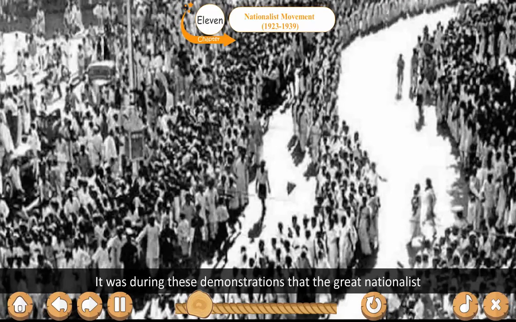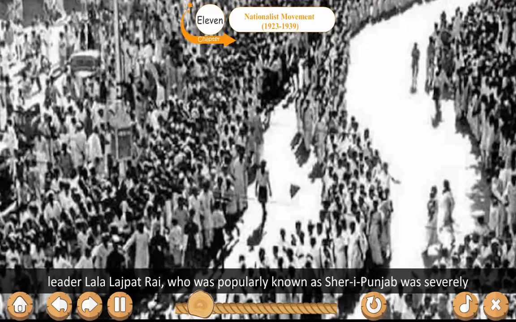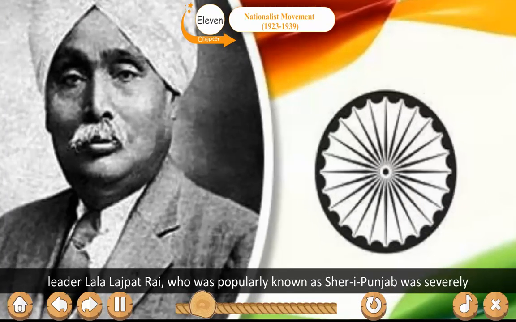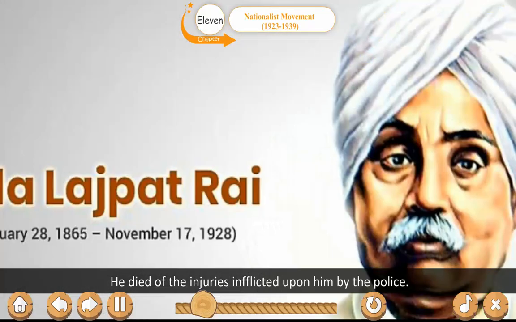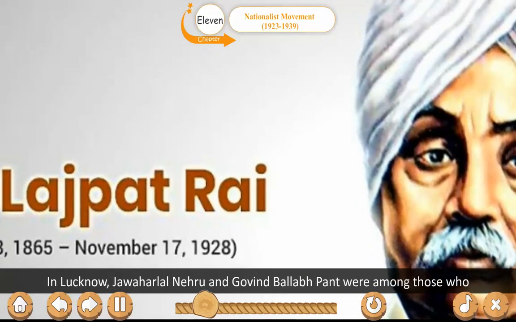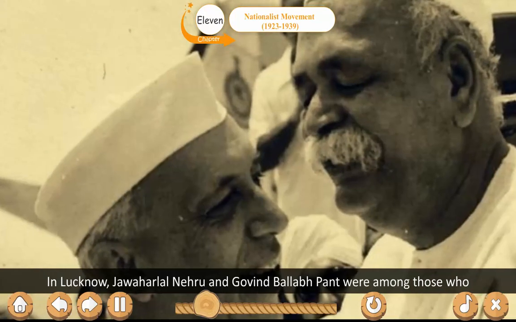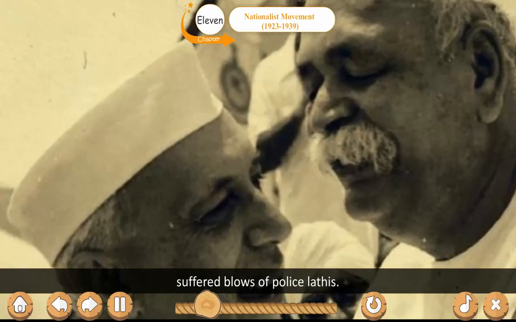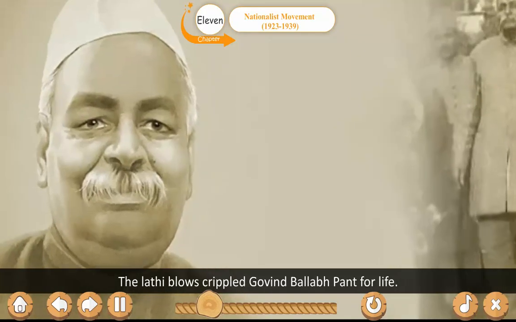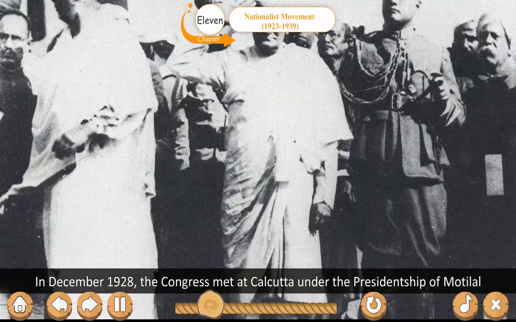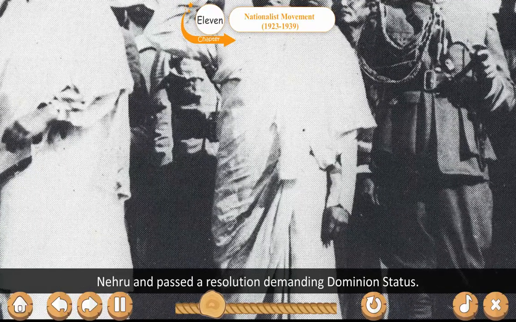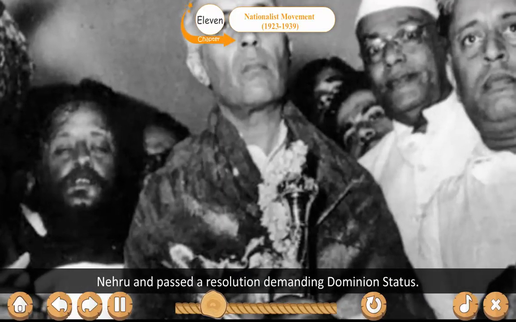It was during these demonstrations that the great nationalist leader Lala Lajpat Rai, who was popularly known as Sher-e-Punjab, was severely assaulted by the police. He died of the injuries inflicted upon him by the police. In Lucknow, Jawaharlal Nehru and Govind Ballabh Pant were among those who suffered blows of police lathis. The lathi blows crippled Govind Ballabh Pant for life. In December 1928, the Congress met at Calcutta under the presidency of Motilal Nehru and passed a resolution demanding dominion status.